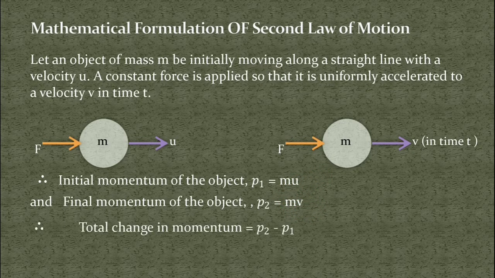So the total change in momentum is equal to final momentum p2 minus initial momentum p1. So putting these values, we have mv minus mu. By taking m as common, we can write m into within bracket v minus u. So this is the total change in momentum.